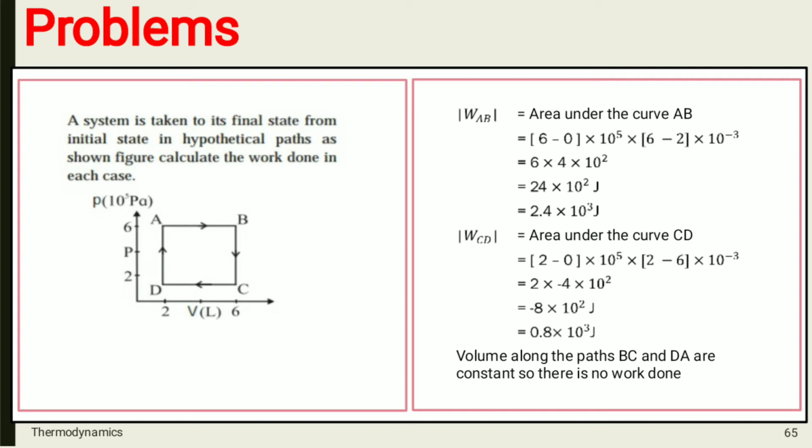For paths BC and DA, volume is constant. So, for any system, if volume is constant, then there will not be any work done. Then work done will be 0.